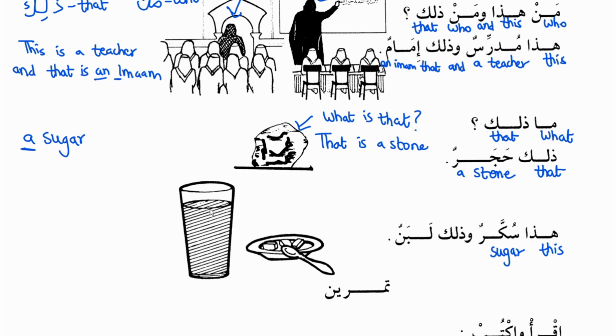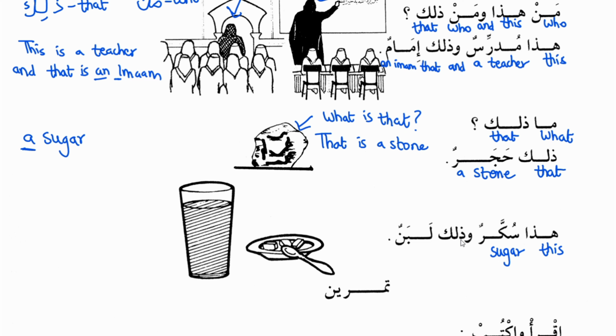Like we cannot count sugar, we cannot count salt, we cannot count liquid like water or milk, right? So we won't add any article before that. Haza sukkarun, haza means this, sukkarun means sugar. We won't say a sugar because we cannot count sugar, right? So we'll just say sugar.